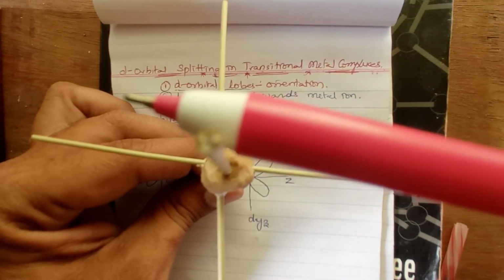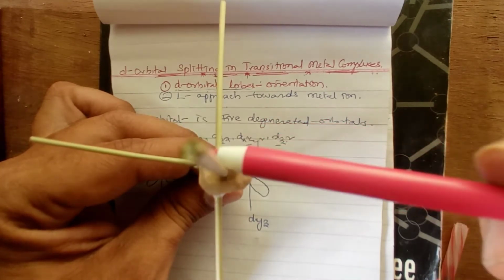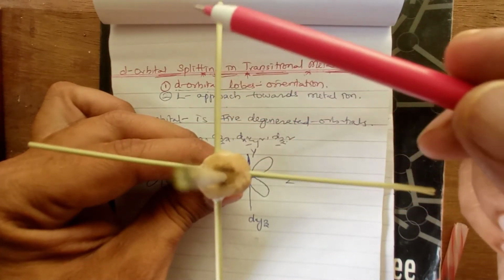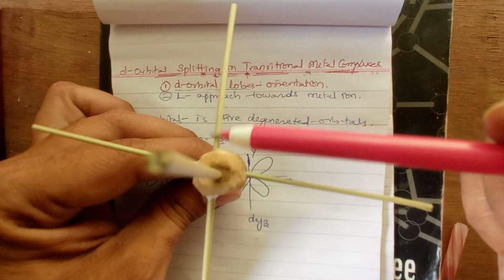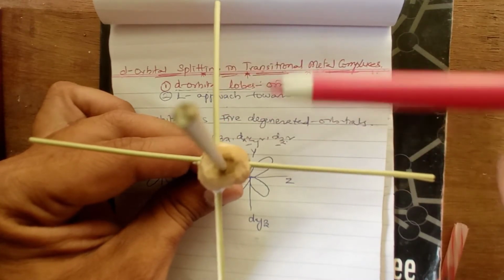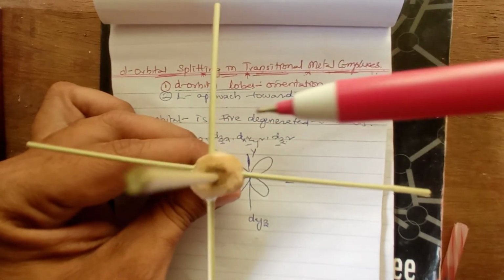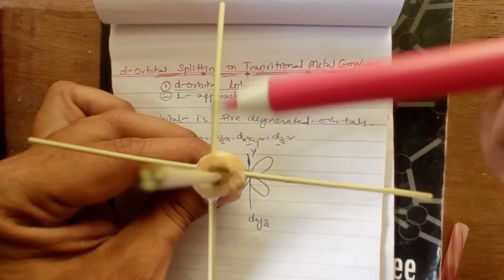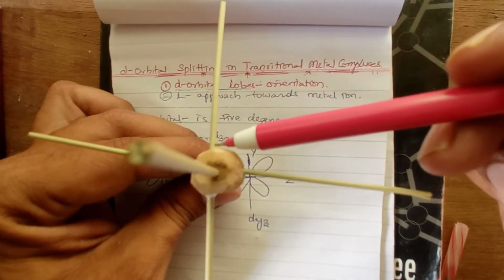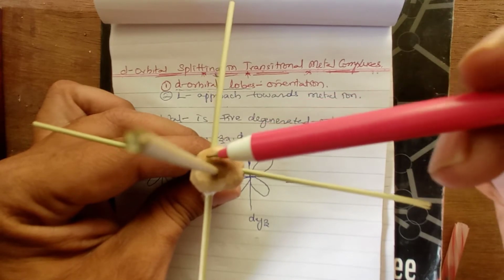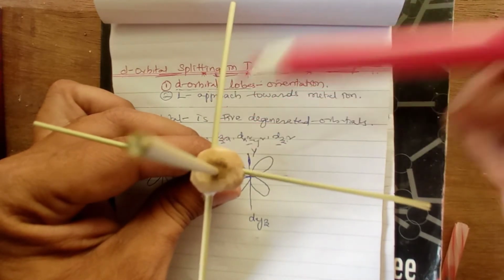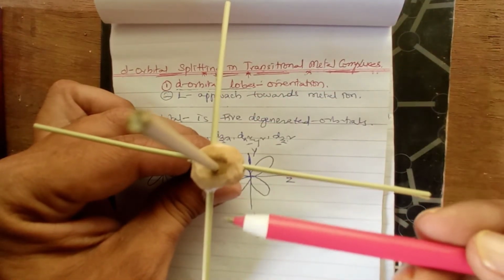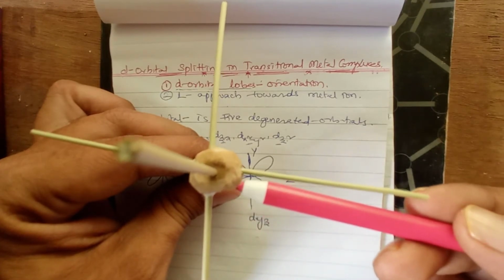This is the z axis, top to down, and front to back is the y axis. Now the lobes will be right here in between the z and y axis, here one lobe, and down here another lobe.